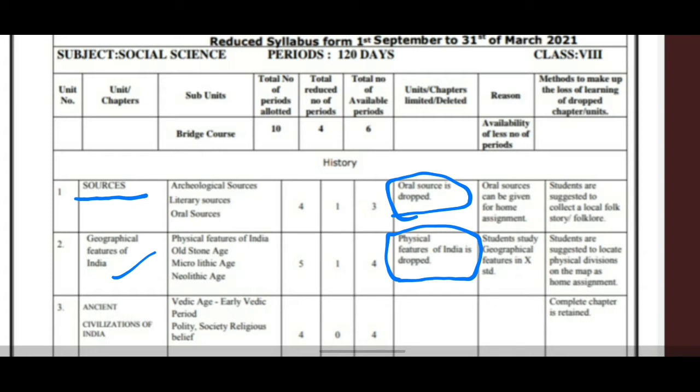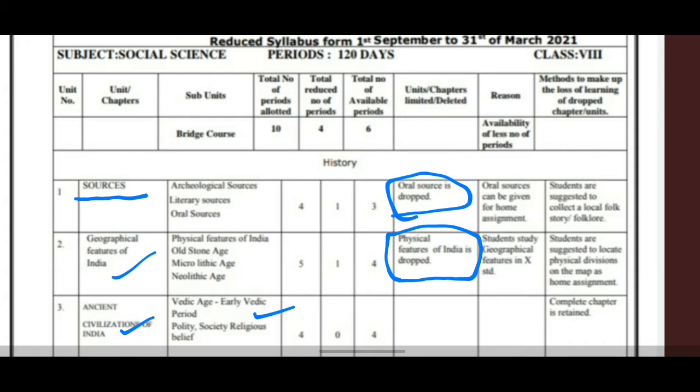Now the third lesson is Ancient Civilization of India. In this the subtopics are Vedic age, early Vedic period, polity, religion and belief. Here also this complete chapter is retained. In this you have to read everything, not anything has been reduced. This third lesson you have to read fully.